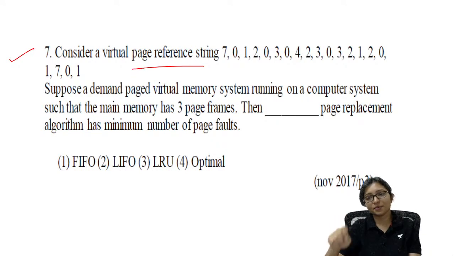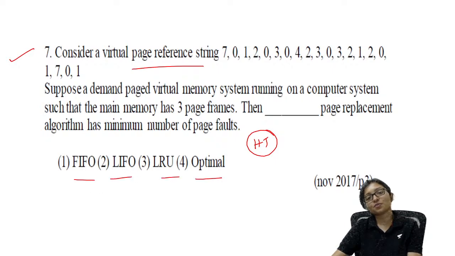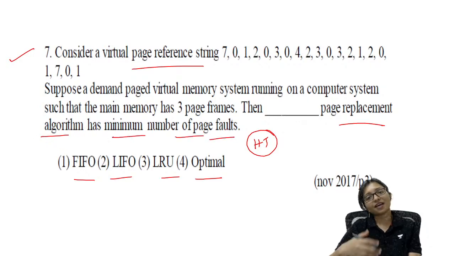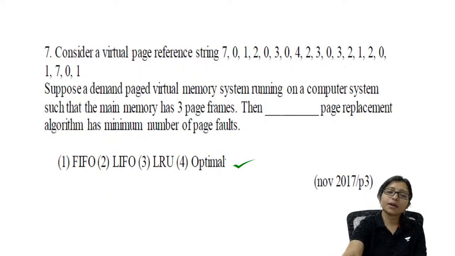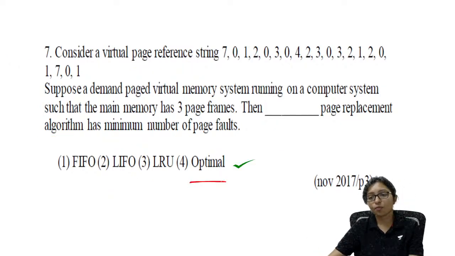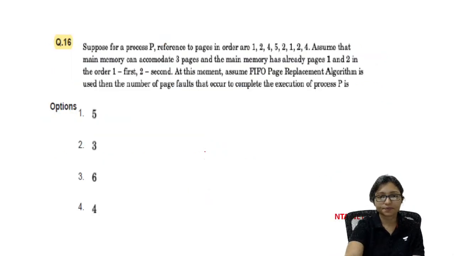Actually, in this question you have to solve every one. So maybe I can give it as a home task for you, because here you need to solve FIFO, LIFO, LRU, optimal. Then find which page replacement algorithm has the minimum number of page faults, because you have to solve every one. FIFO also, LIFO also, LRU also, optimal also. From this your concept will be very clear and your practice will be done. Must practice all the page replacement algorithms, and after that you will get the answer: optimal. 4 will be the correct answer.